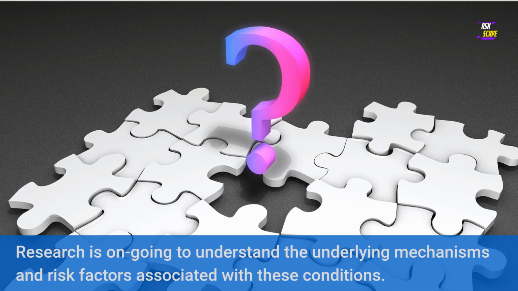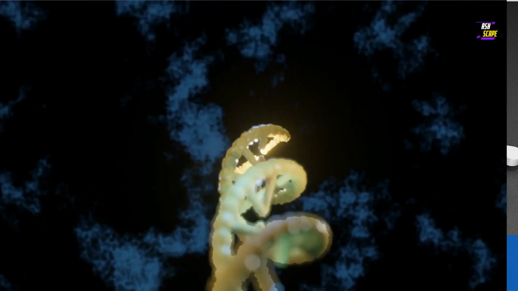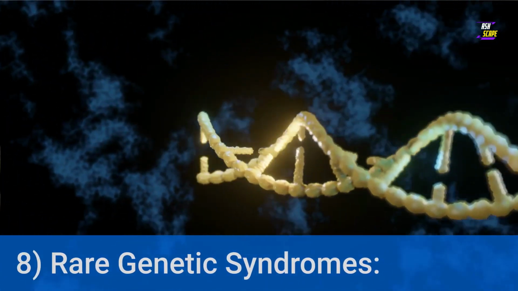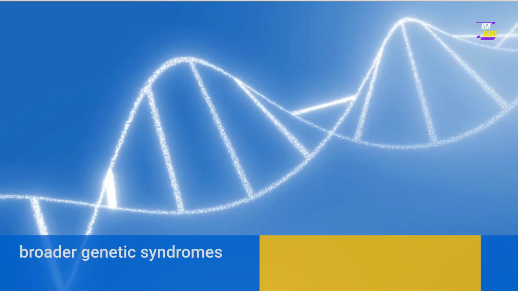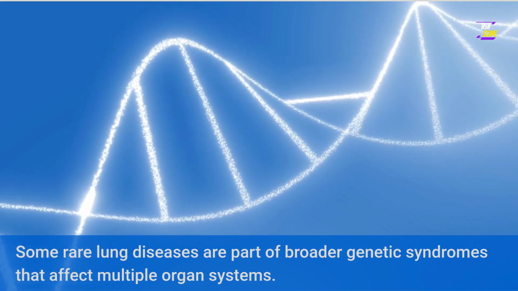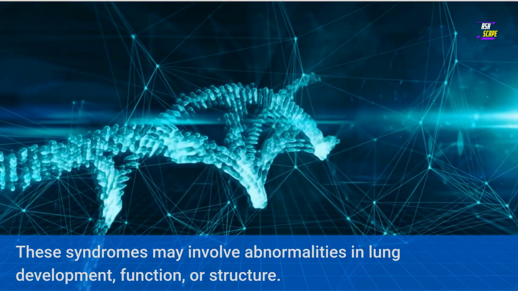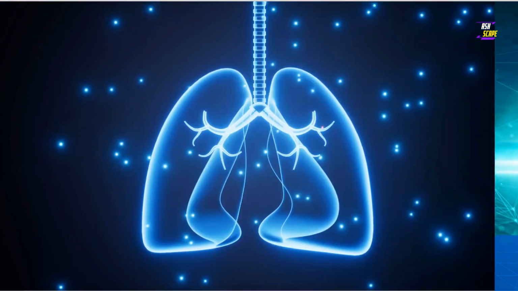Research is ongoing to understand the underlying mechanisms and risk factors associated with these conditions. 8. Rare genetic syndromes. Some rare lung diseases are part of broader genetic syndromes that affect multiple organ systems. These syndromes may involve abnormalities in lung development, function, or structure.